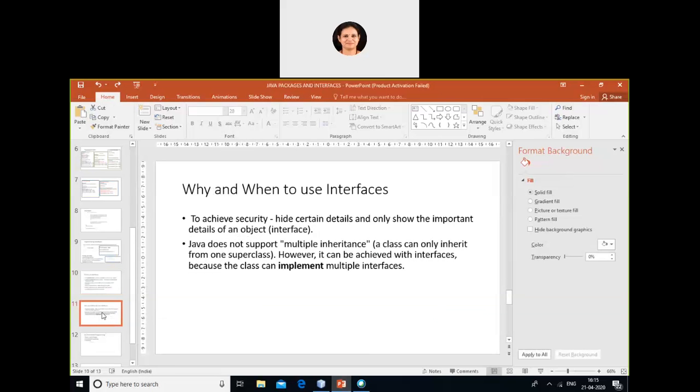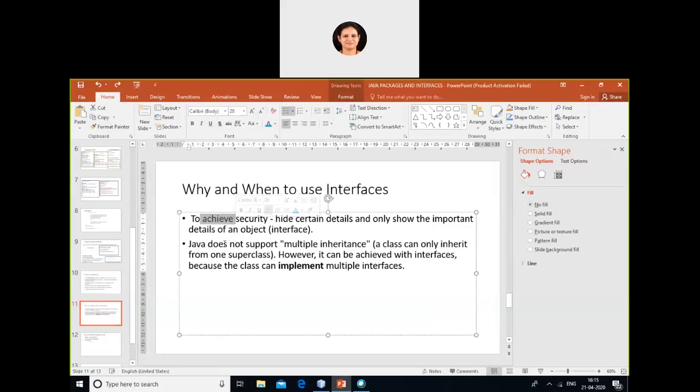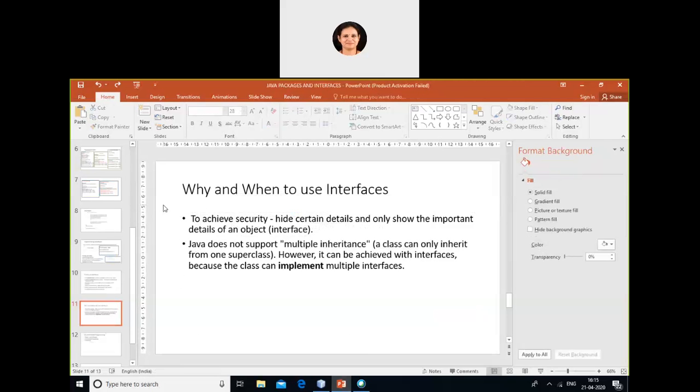Then why and when do we use interfaces? I've told you 2 points. One is to achieve security, and the other one is, since Java does not support multiple inheritance, it can support multiple inheritance through interfaces. So this is all about interfaces.